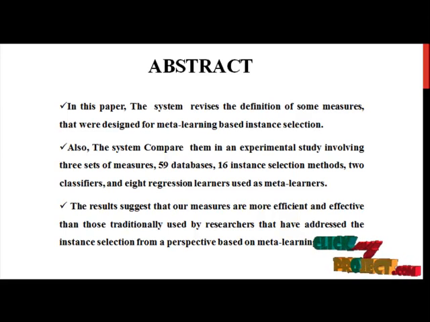In this paper, we review the determinants of some measures that we presented in a previous work that were designed for meta-learning based instance selection. Also, we assess them in an experimental study involving their set of measures, 59 databases, 16 instance selection methods, 2 classifiers, and 8 regression learners used as meta-learners. The results suggest that our measures are more efficient and effective than those traditionally used by researchers that have addressed instance selection from a perspective based on meta-learning.